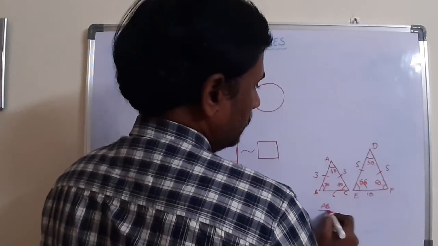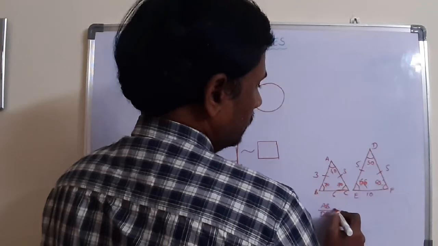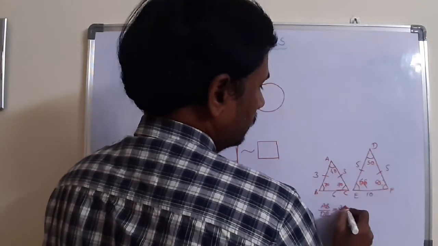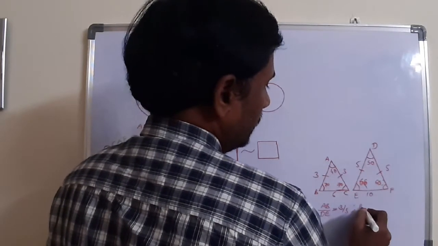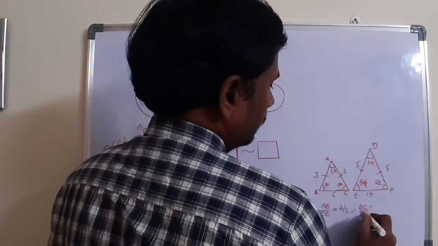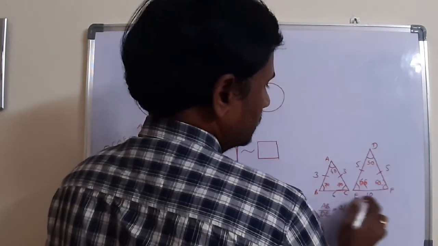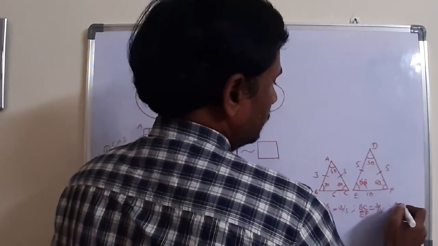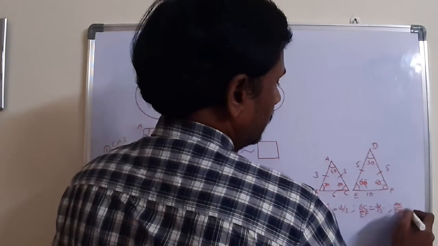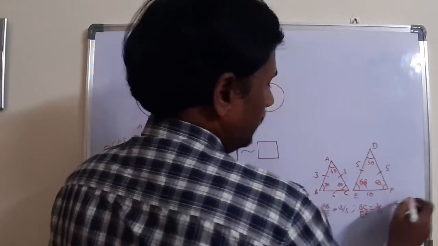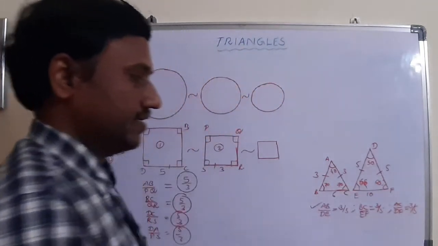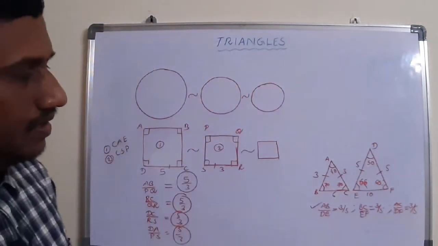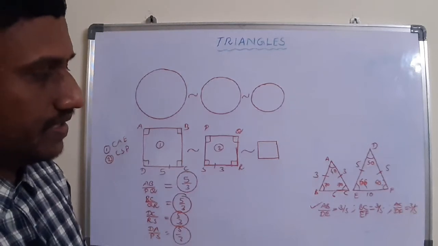AB by DE, how much? 3 by 5. And BC by EF, how much is it? 6 by 10, which is also 3 by 5. And AC by DF is also 3 by 5. That means they are maintaining the scaling factor, an equal ratio between the corresponding sides.